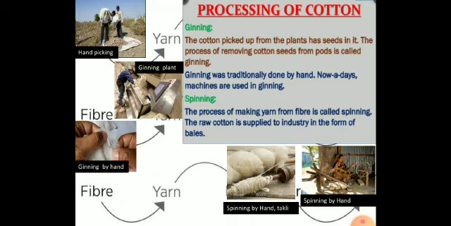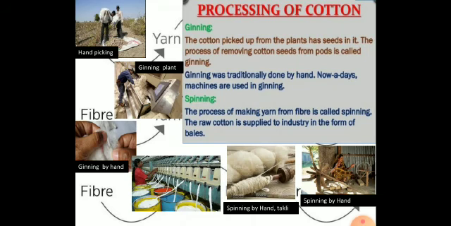Spinning can be done by hand or by machine also. If you see the image, the woman is using a spinning wheel, and it can be done on a small scale by using a takli. It is a needle shaped structure which will help you to roll the thin thread over it. If you see the last image, you can see in factories the bales of the cotton are being fed to the machine to make it into a thin thread.